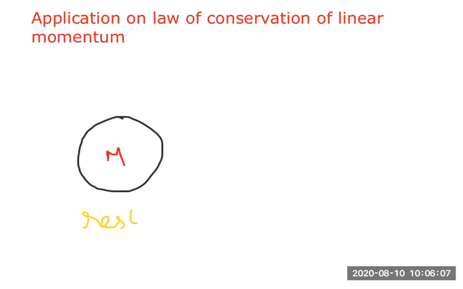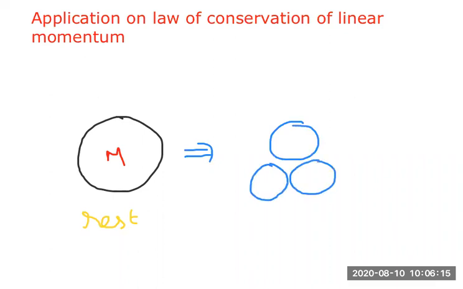condition. Now it explodes into, suppose, 3 parts, it is exploding into a total of 3 parts. Then what will be the situations here? So let me take one mass as m1, another mass as m2 and the other mass as m3. This is the bomb, initially we call it a bomb, this is a bomb.